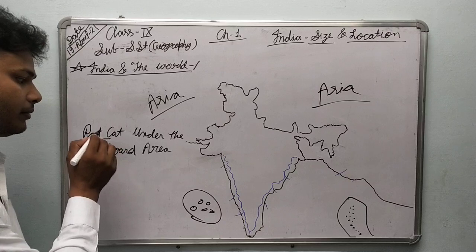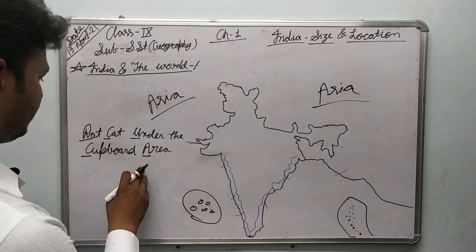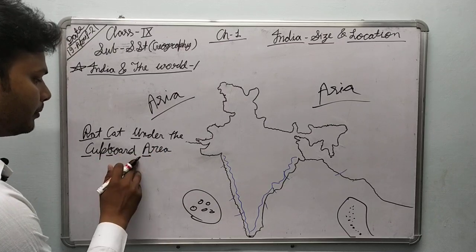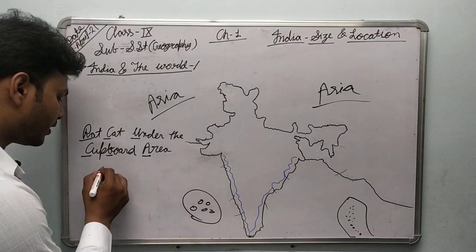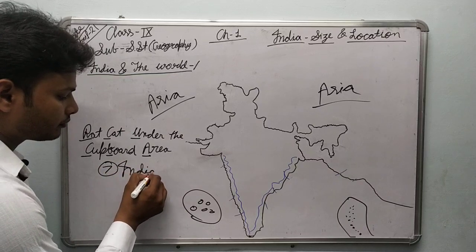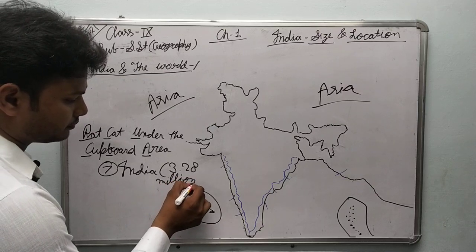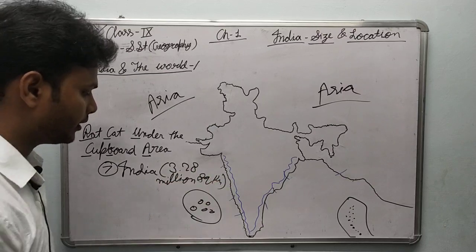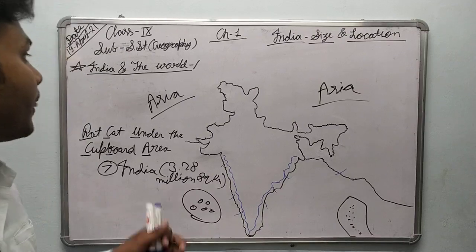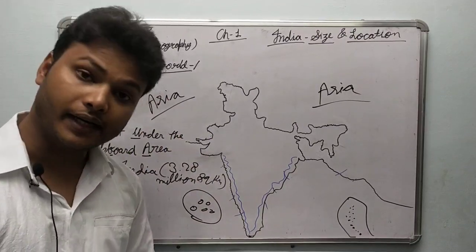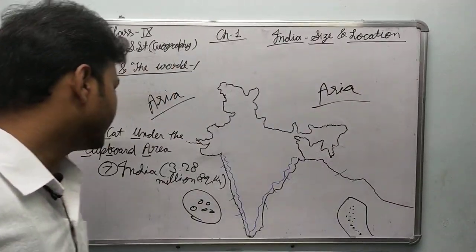Rat: R means Russia, C means Canada, U means USA, C means China, B means Brazil, A means Australia. These are the 6 larger countries than India, and after that in the 7th position there is India with 3.28 million square kilometer area, which covers exactly 2.4% of the world. So this was India with reference to the world, and now we will discuss the neighbor countries of India. So what are these neighbor countries? Let's discuss them also.